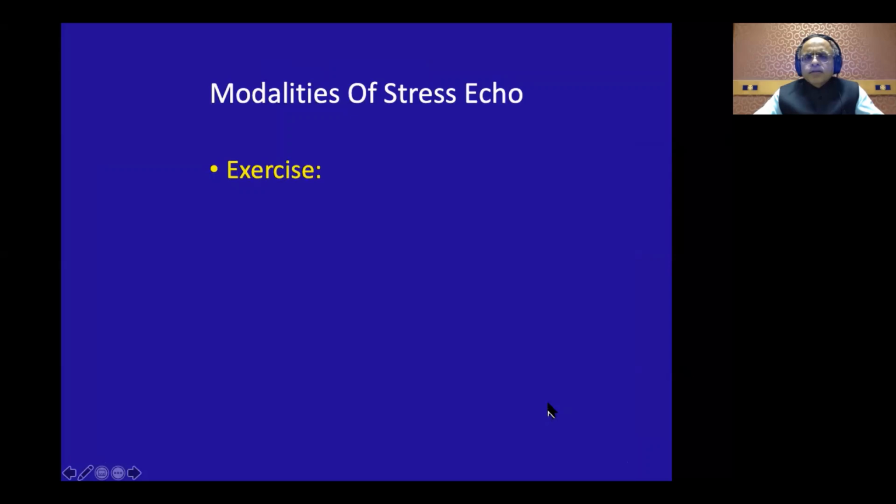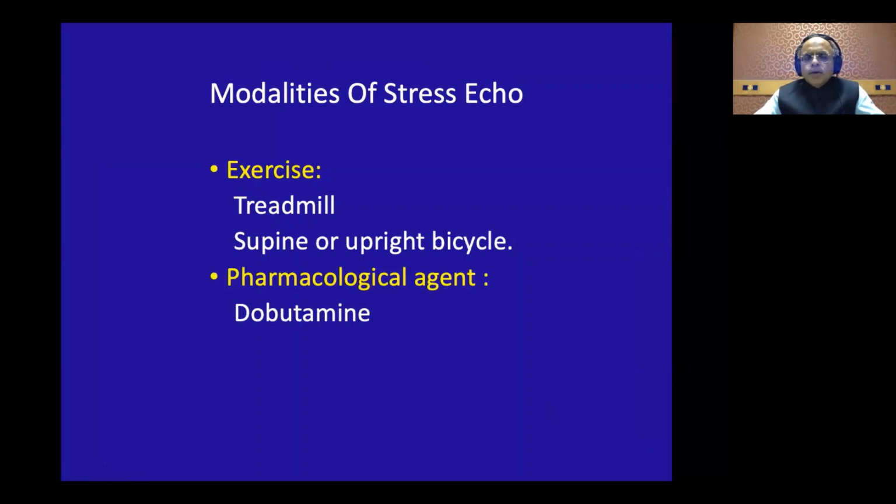Then the modalities of stress echo, all of you know, for exercise, we use treadmill or supine or upright bicycle. For pharmacological agents, you use dobutamine. Adenosine stress echo is rarely used except for the transthoracic LAD FFR.